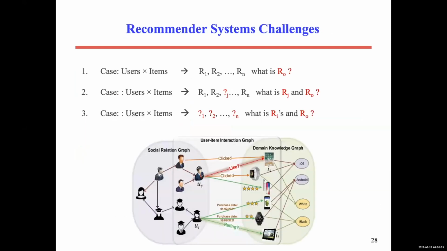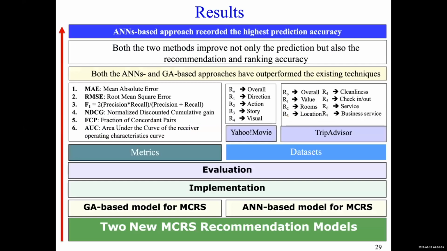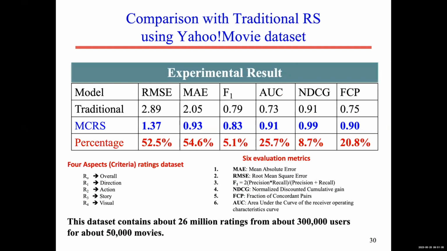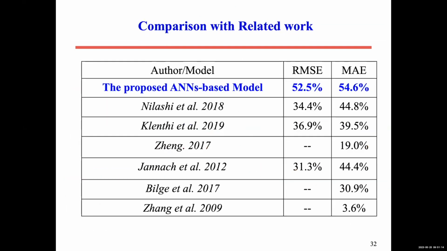So this is just some formalization of the problem. And this is some of our results that we already have for the multi-criteria recommendation system. We have improved the existing recommendation by some level. We did experiments with different data sets.